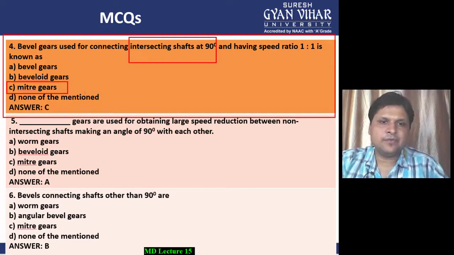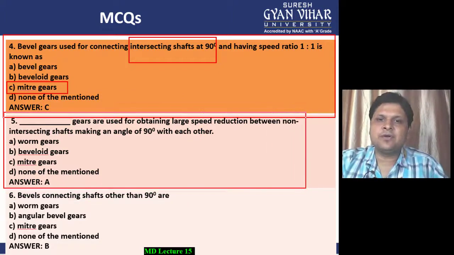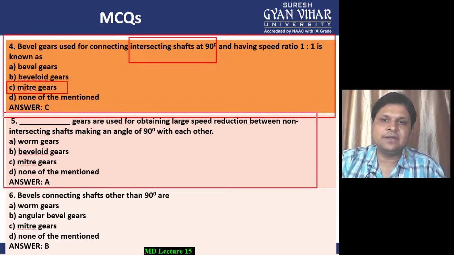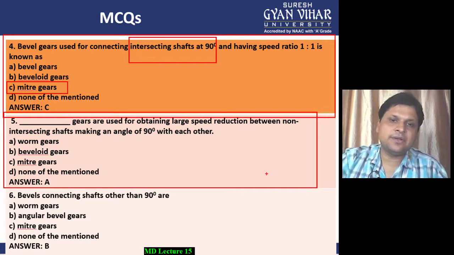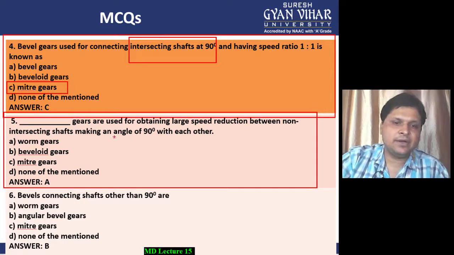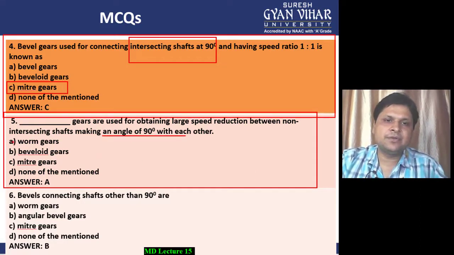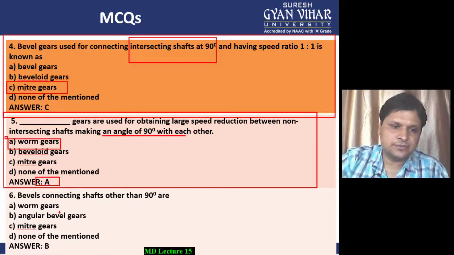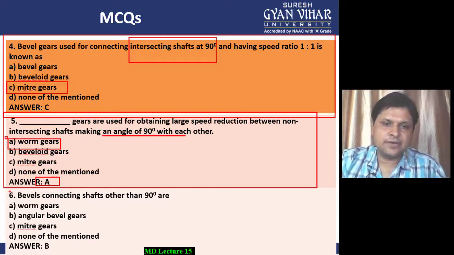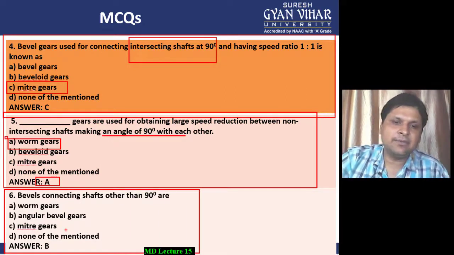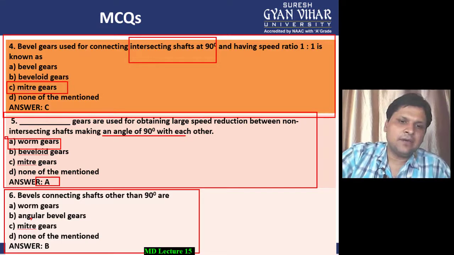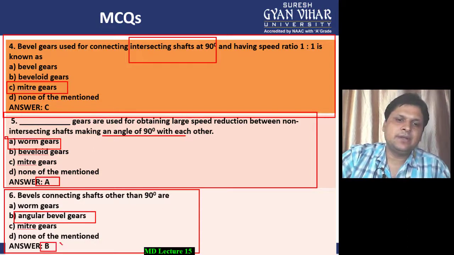Coming to MCQ number 5. Dash gears are used for obtaining large speed reduction between non-intersecting shafts making an angle of 90 degree with each other. So in the case of non-intersecting shafts which are making an angle of 90 degree with each other, the gear which is used is your worm gear. So option A is the correct option. Now coming to the sixth one, bevel gears connecting shafts at other than 90 degree are, so at 90 degree bevel gears have the name miter gears, but the others are known as angular bevel gears. So option B is the correct option.